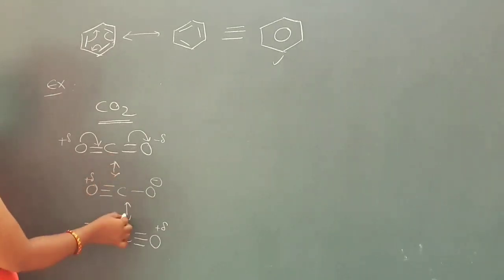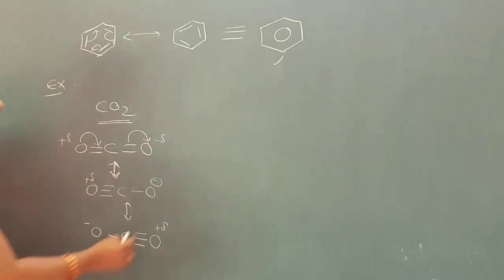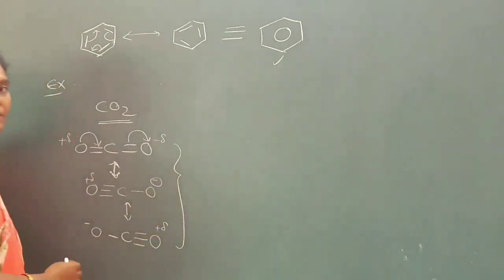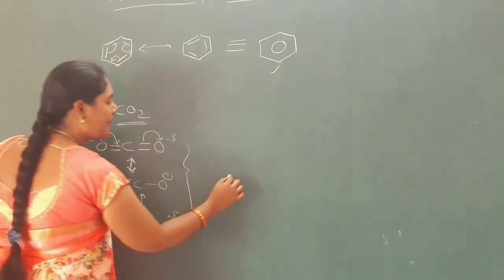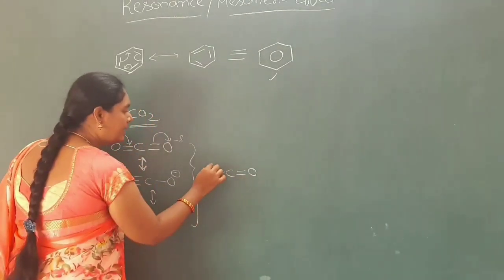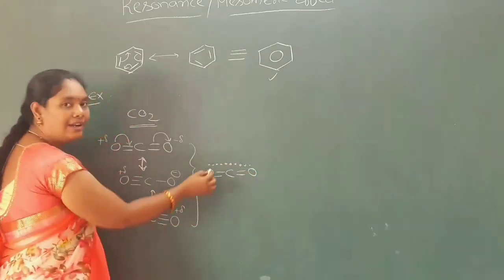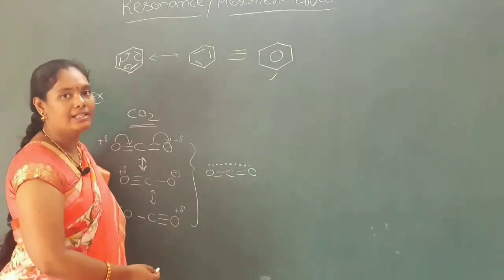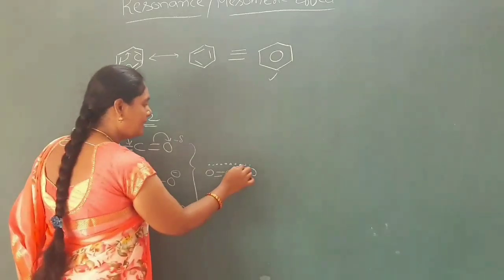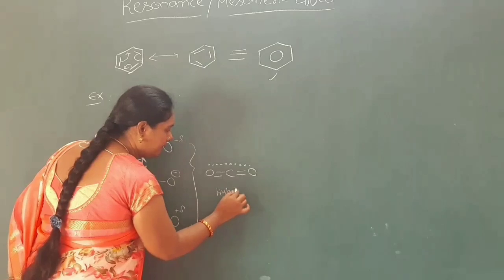Resonance structures are indicated with a double-headed arrow. And for the hybrid structure of carbon dioxide, we can write it like this, indicated with dotted lines. These dotted lines indicate the delocalization of the pi electrons. This is the hybrid structure for carbon dioxide.